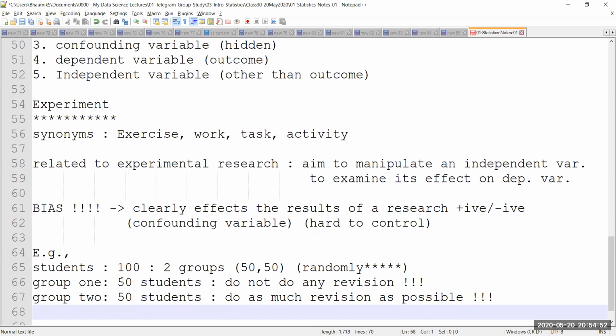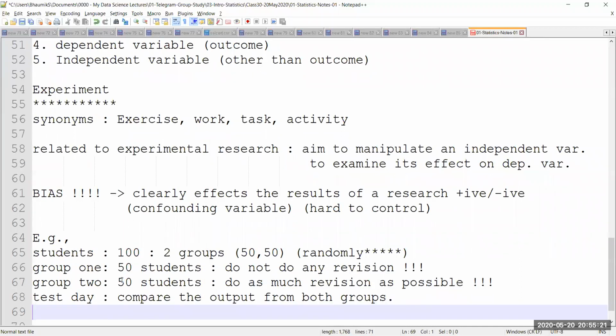So these 50 students will have enough time to study. They are going to have enough time to do as much revision as they would like to do. They are free to revise whatever chapters they want. Now I take a test. On the test day, which is the next day, I'm going to take a test and compare the output from both groups.